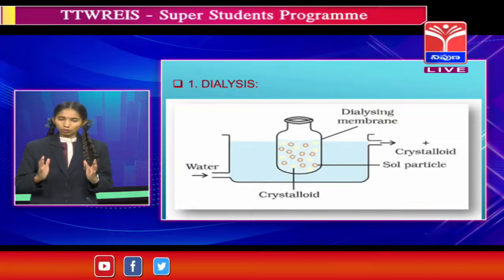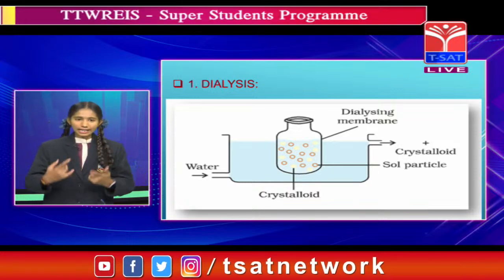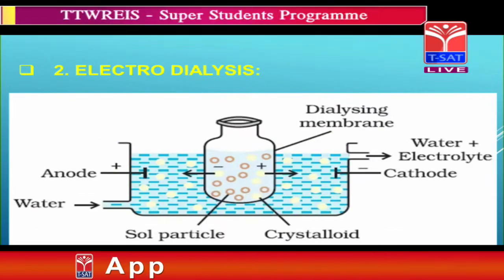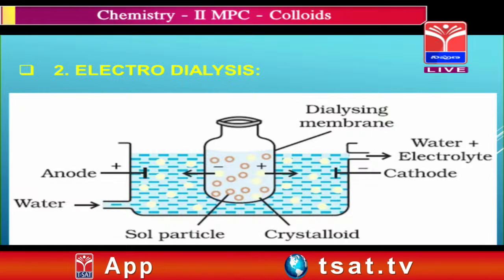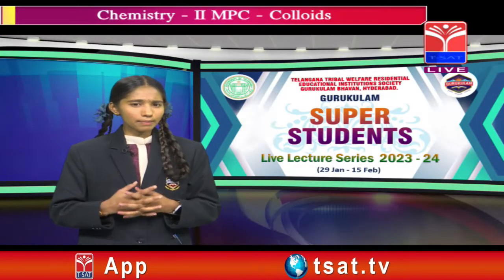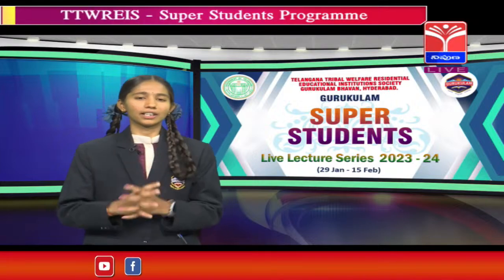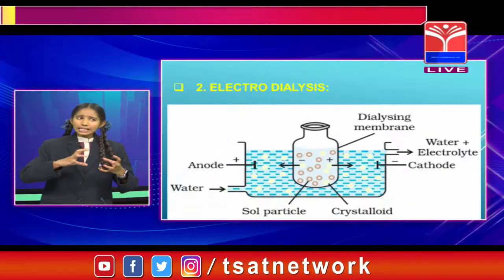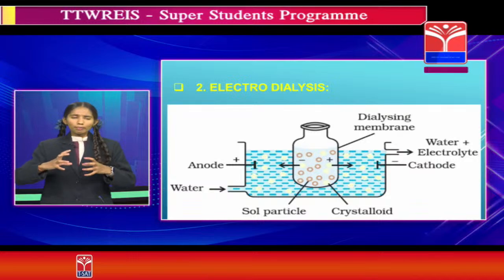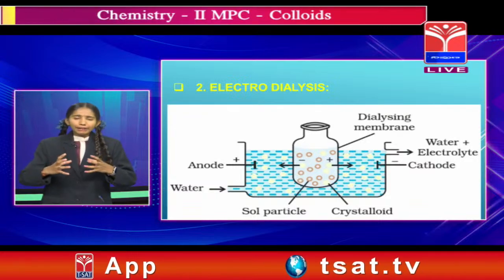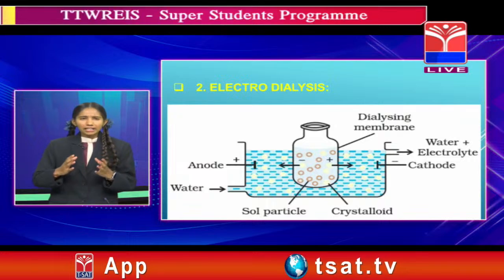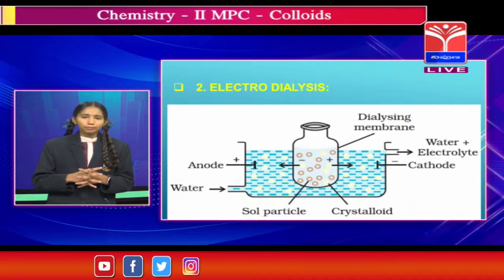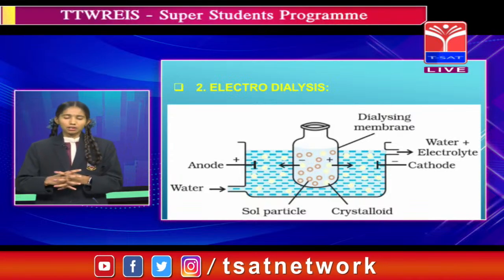So up to here it was about dialysis, and the next step, that is electrodialysis. We know here electro means electricity, and you may think that we are going to use electricity in this method, then absolutely you are right. So guys, electrodialysis. Dialysis is a slow process. To make this process faster, electric field is applied. This method is used when electrolytes are impurities.